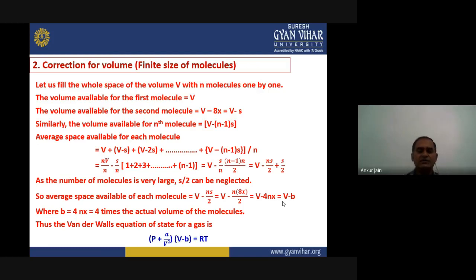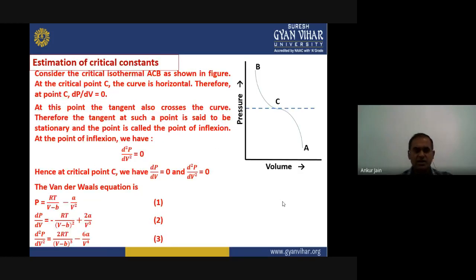This is the equation for real gases, known as the van der Waals equation of state.